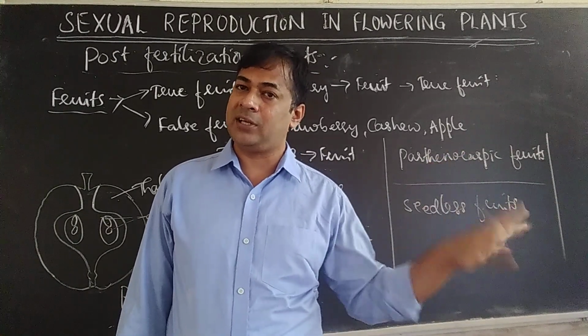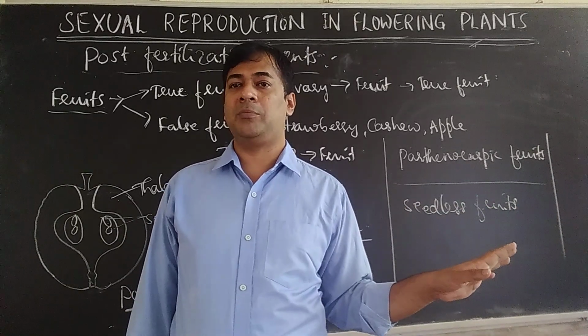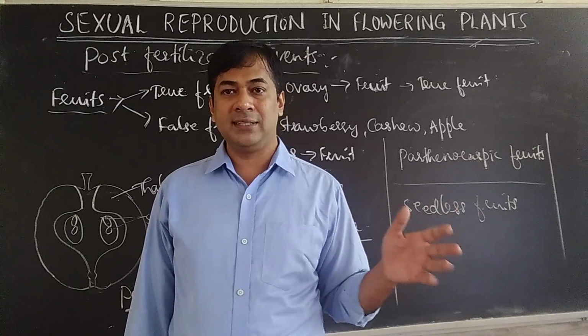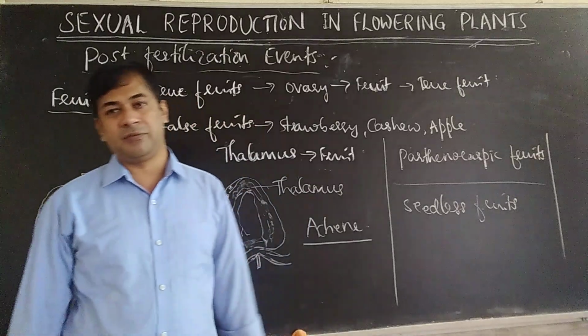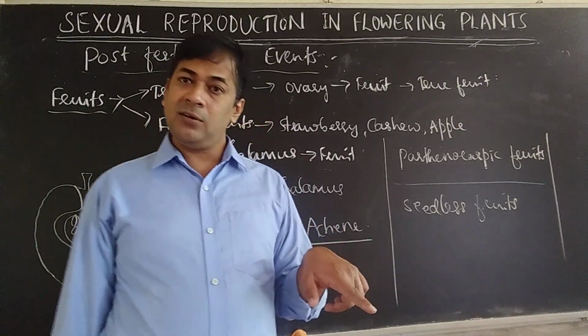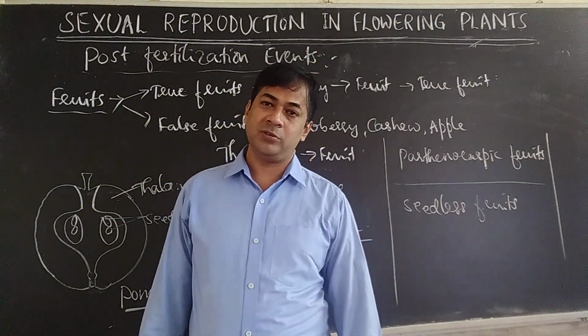Here fertilization is not happening. So if fruits are produced without fertilization, it is called parthenocarpic fruit. These fruits will be seedless fruits. That's why you get seedless grapes and all in the market. So that is all parthenocarpic fruit, fruit produced without fertilization. Artificially also you can produce parthenocarpic fruit. You already know plant hormones, you have learned.